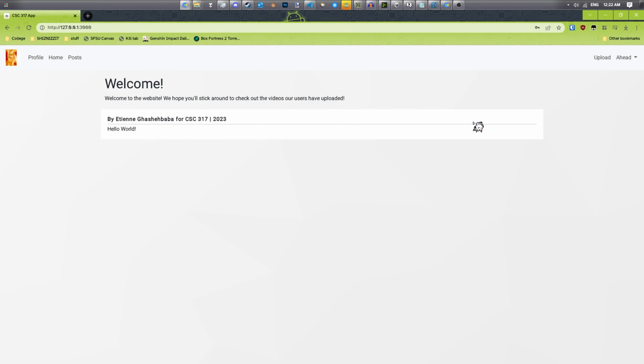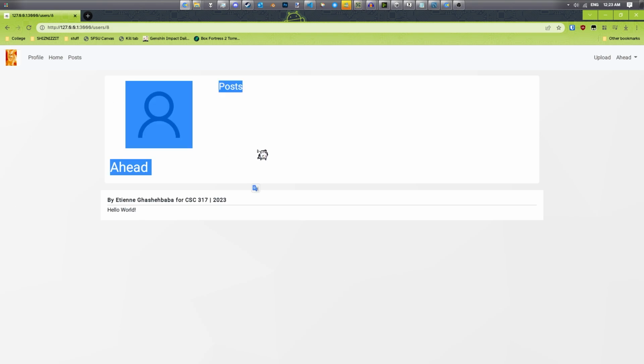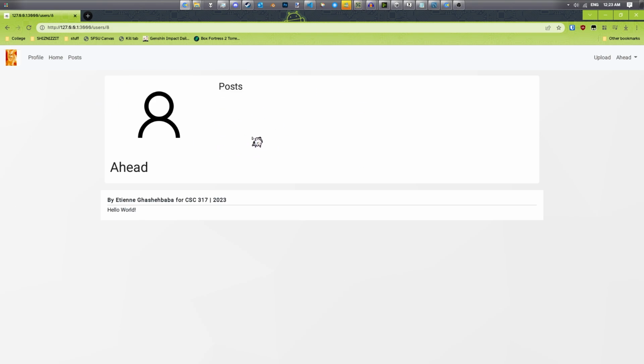I wasn't able to get that working though, because I wasn't sure how to pass a single function's returned value from a function to Handlebars where it will stay the same. I don't know how to really work variables in Handlebars, but I tried my best. So this is the profile. It's very bare bones, but it works. This is where your posts would be.